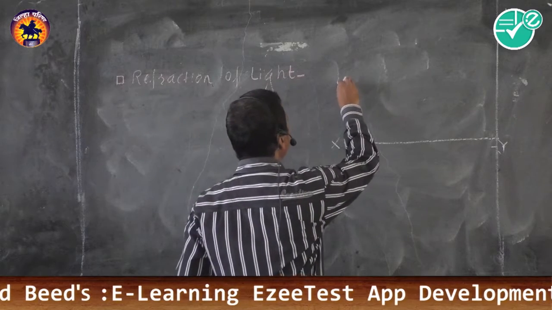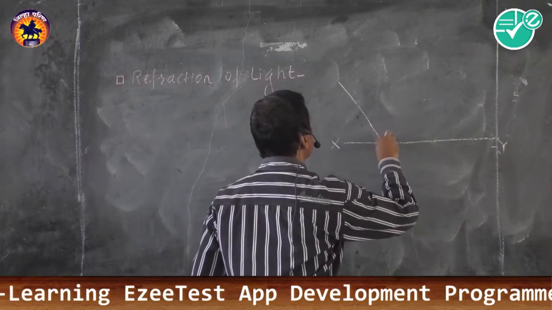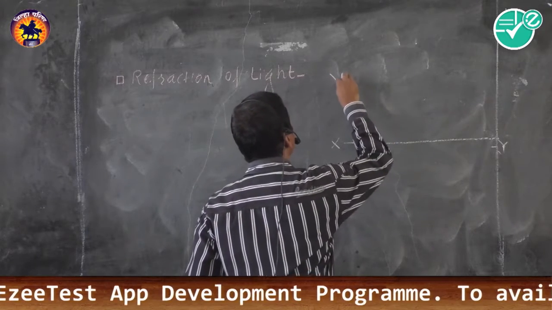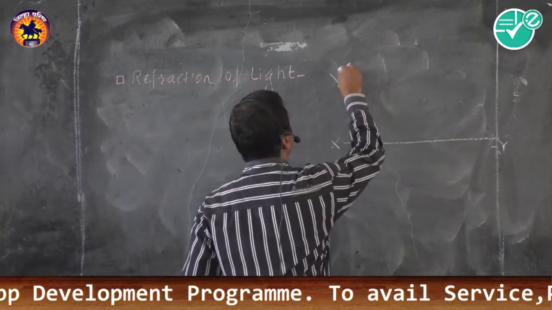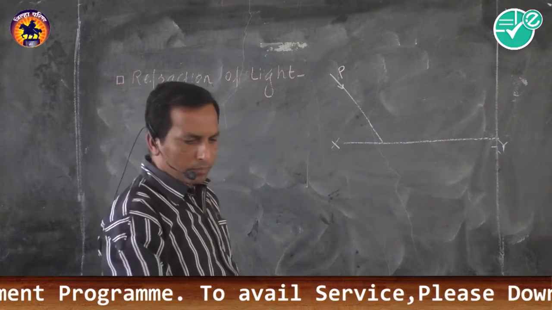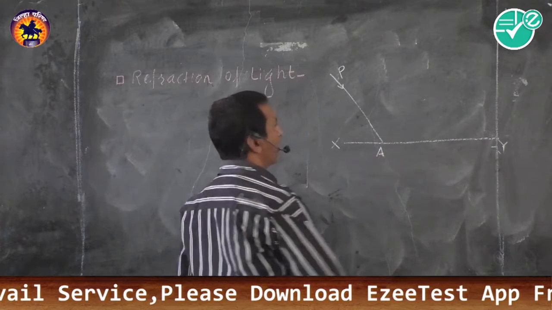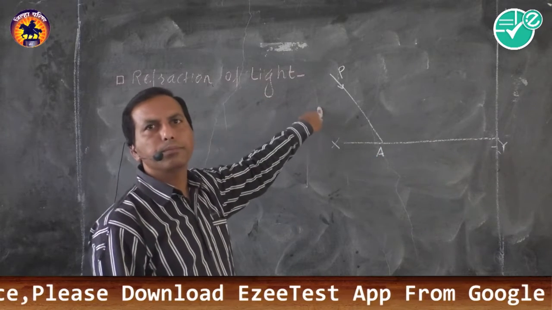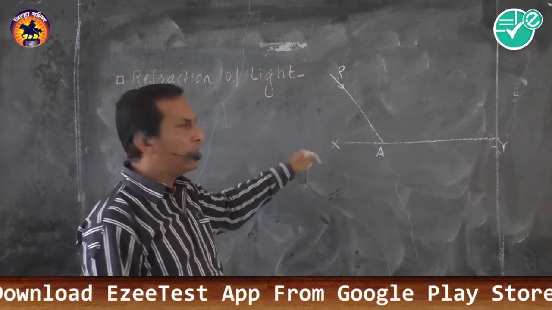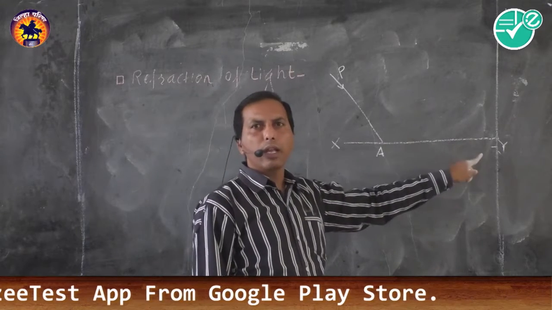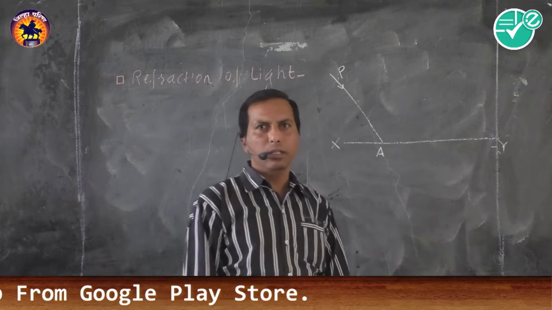Suppose PA is an incident ray, incident on the plane refracting surface. Remember this.